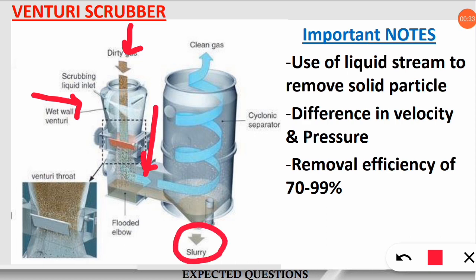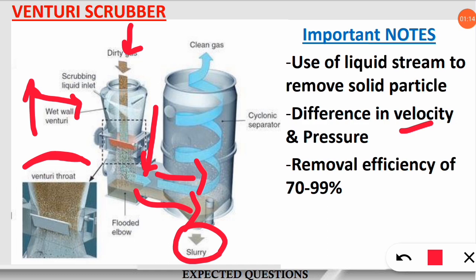So there is the presence of one Venturi throat. What does throat mean? If something is choked in our throat, it is impossible to take it out, so it will go inside. Similarly, this Venturi throat is very narrow. So it uses the difference in velocity and pressure, because narrowing of anything causes an increase in pressure as well as an increase in velocity, so that the water carrying the dirt takes it into the slurry, removing the purified air into the other instrument.